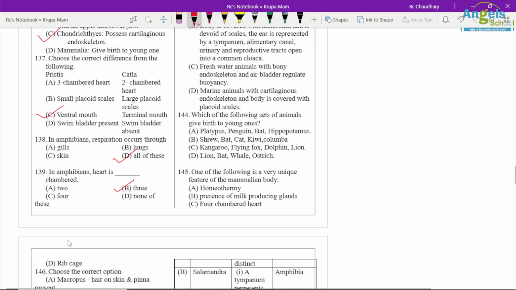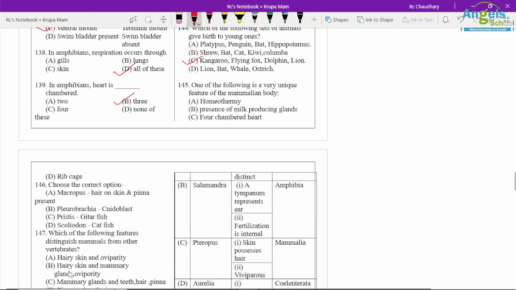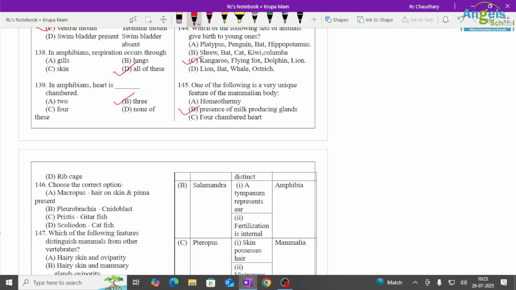Question number 144. Which of the following sets of animals give birth to young ones? So kangaroo, flying fox, dolphin and lion are the animals. They are viviparous. Which one of the following is a very unique feature of the mammalian body? Presence of milk producing gland. That's why we call them mammals. Mammary gland is present only in them.